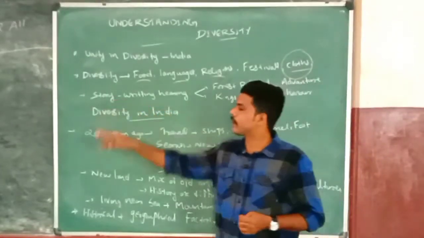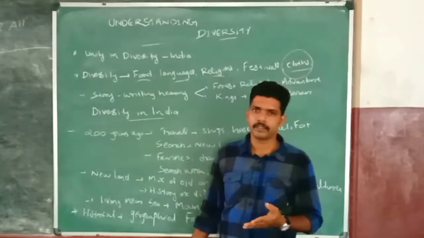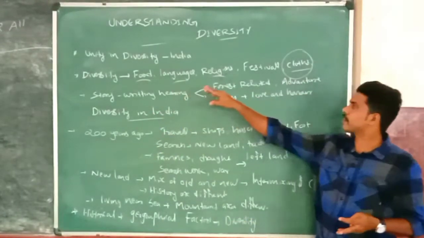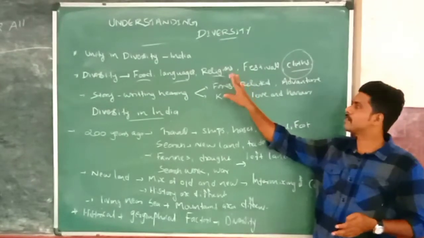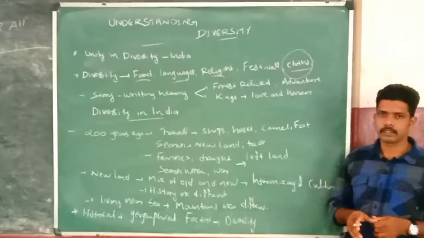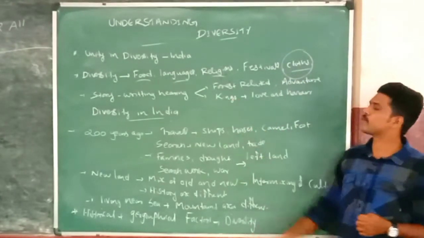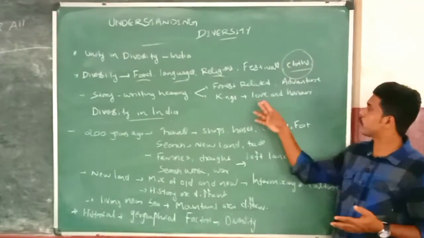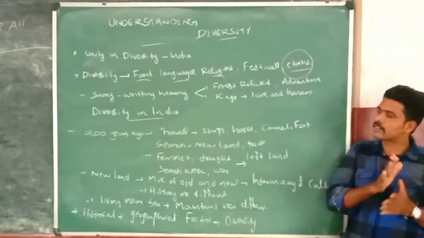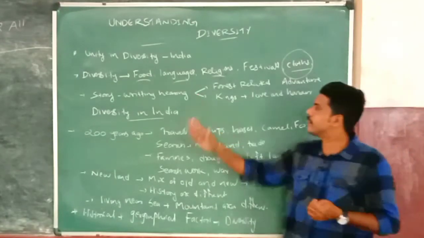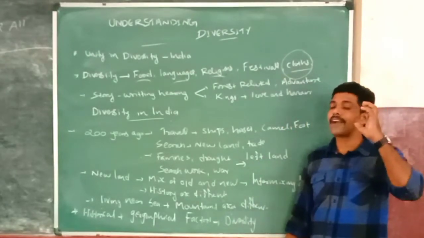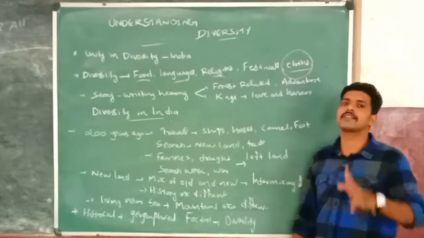And sometimes if anyone is asked to write a story, someone is interested in many types of stories. Someone likes to hear forest related stories, animals, then adventurous stories. Someone likes to hear the stories of kings and queens. Someone likes to hear the stories of love and honor. So students and kids, their interests are different. There we can see the diversity. So different students, their hearing capacity and their interest about stories are different.